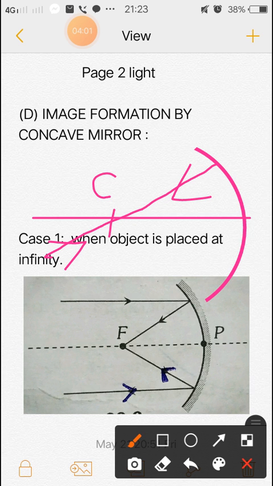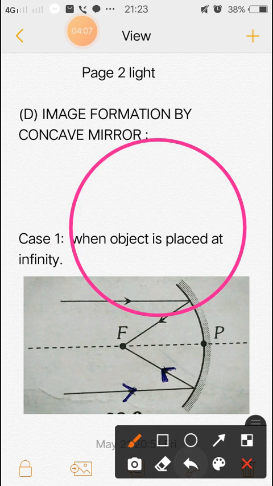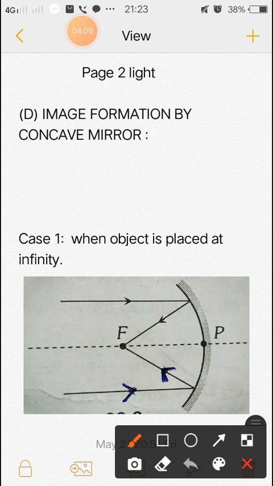Now the first condition, when the object is placed at infinity.